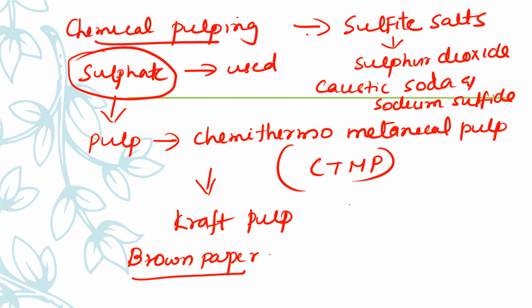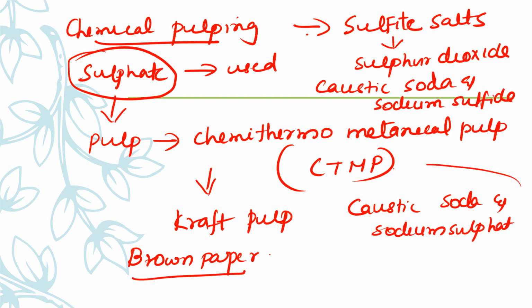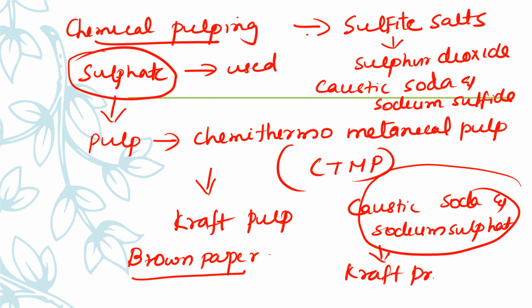So when we are using caustic soda and sodium sulfide, that process is called the Kraft process. So this is about chemical pulping.